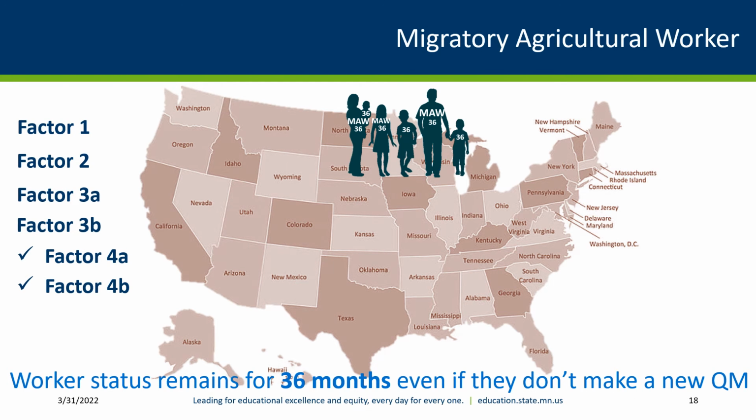When a worker establishes him or herself as a migratory agricultural worker or migratory fisher, that status remains for 36 months, even if there are no more qualifying moves. It's important to note that children may be eligible even if a migratory agricultural worker makes a qualifying move and does not engage in new qualifying work. As long as the children have made the move to join or precede the migratory agricultural worker, they may be eligible.